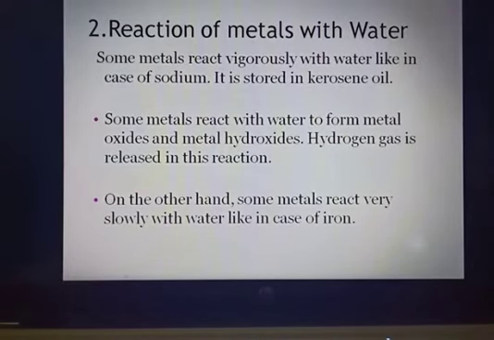Some metals react vigorously with water, like sodium, which is stored in kerosene oil. When some metals react with water, they form metal oxides and metal hydroxides, so hydrogen gas is released in these reactions. On the other hand, some metals react very slowly with water, like iron, Fe.